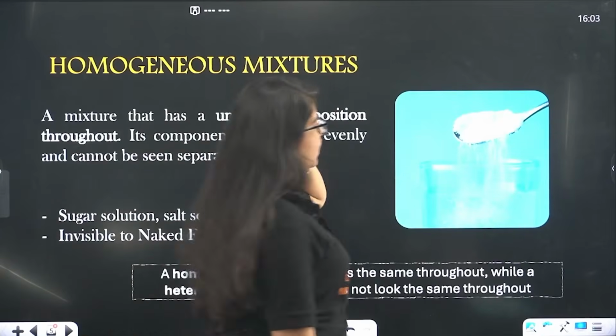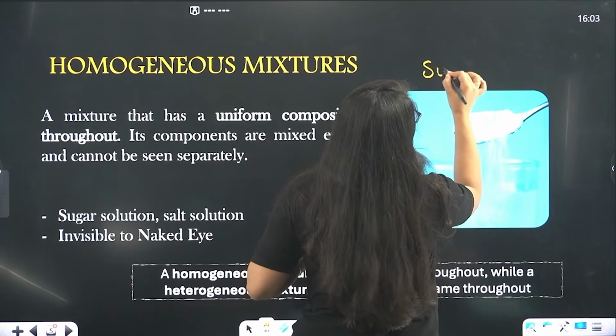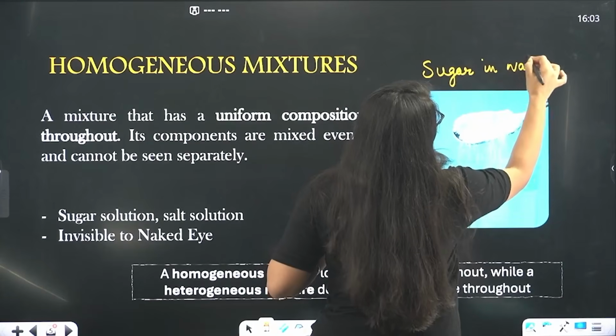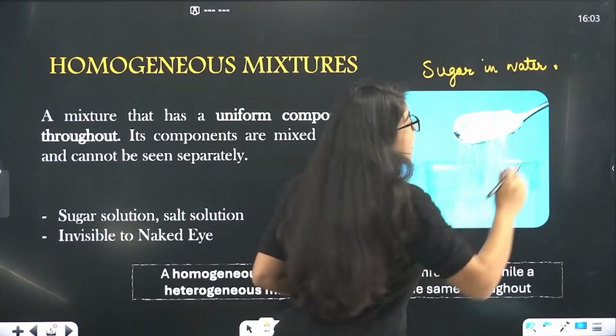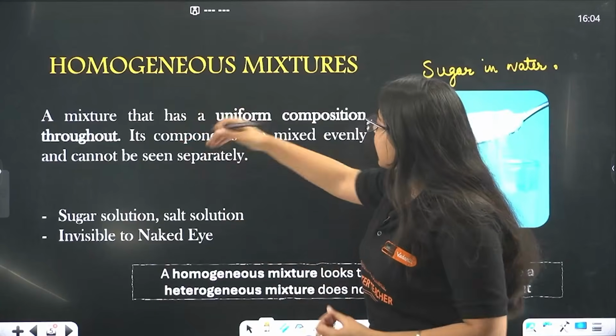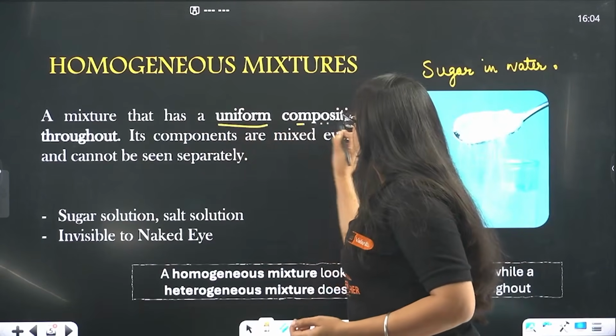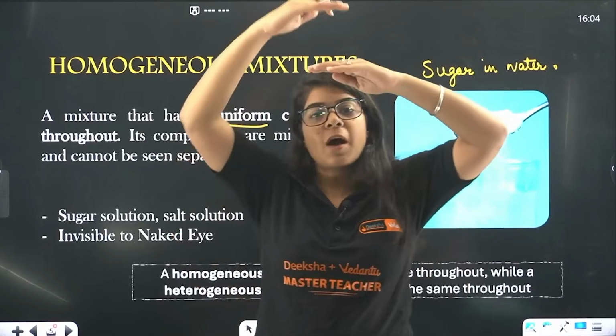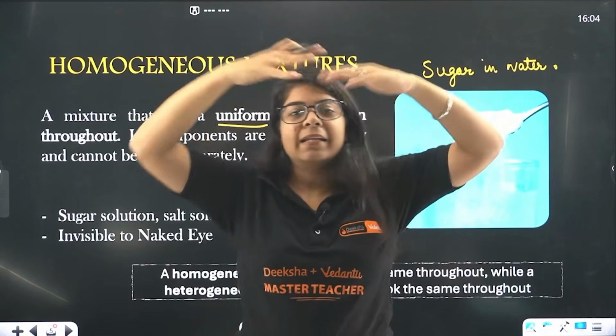homogeneous mixture very clearly. Now you see, this is sugar in water. If you dissolve it completely, that becomes a homogeneous mixture. That means a mixture that has uniform composition. That means, let's say the number of particles in the upper part of the glass is 10 in 10 ml of water.